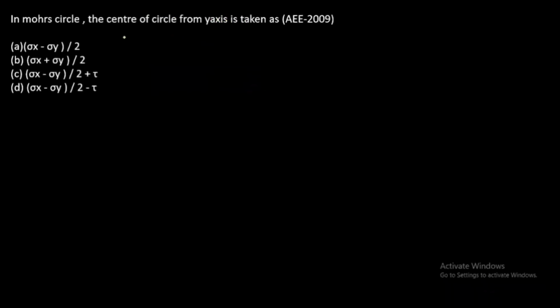Next question. In Mohr circle, the center of circle from y-axis is taken as center of Mohr circle will be found by using the formula sigma x plus sigma y by 2.